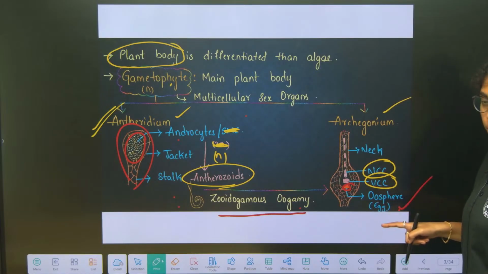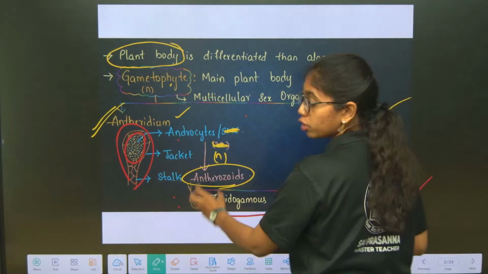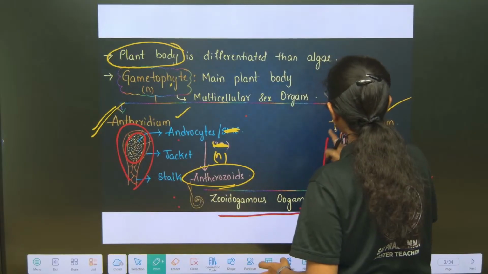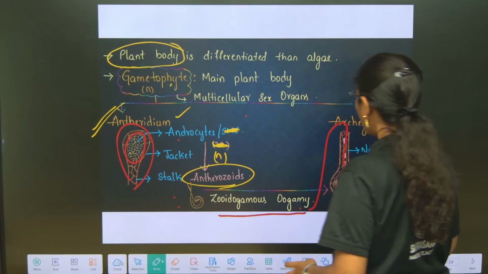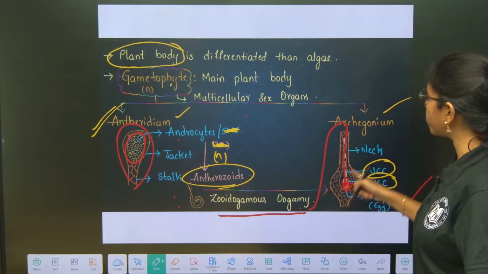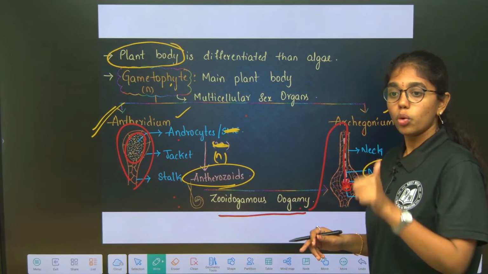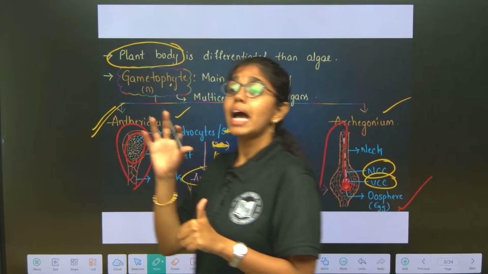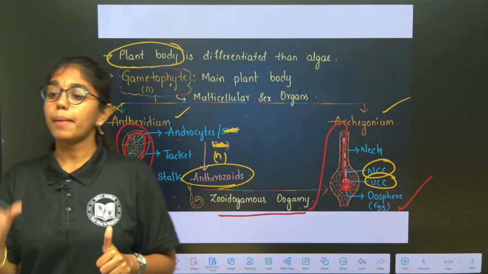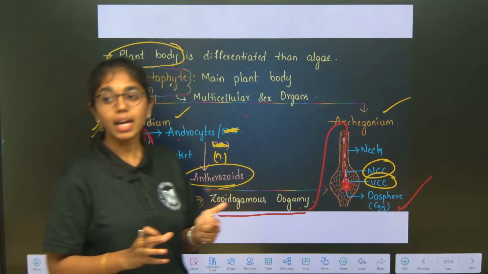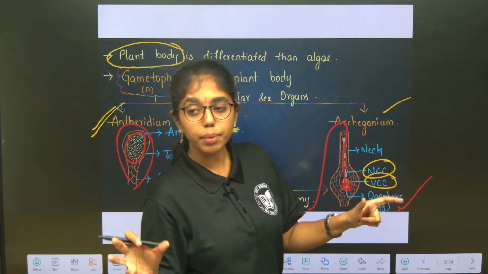Egg. Okay. This biflagellate antherozoids will swim all across the water and it will reach what? Oosphere or egg, which is present in the archegonium. Three main points to remember from this slide. One is the main plant body is gametophytic plant body. Gametophytic plant body is haploid and it has both male and female sex organs.